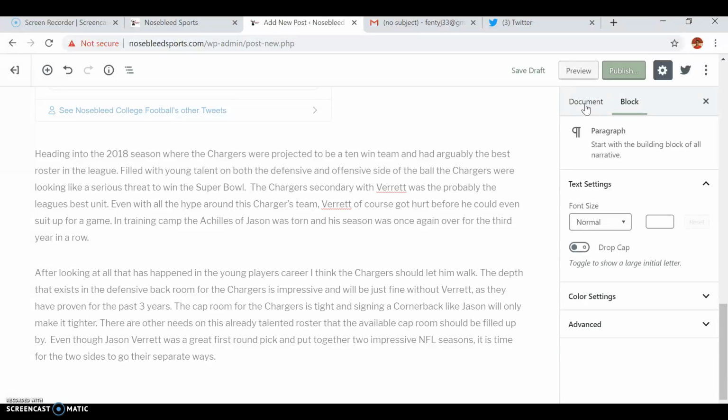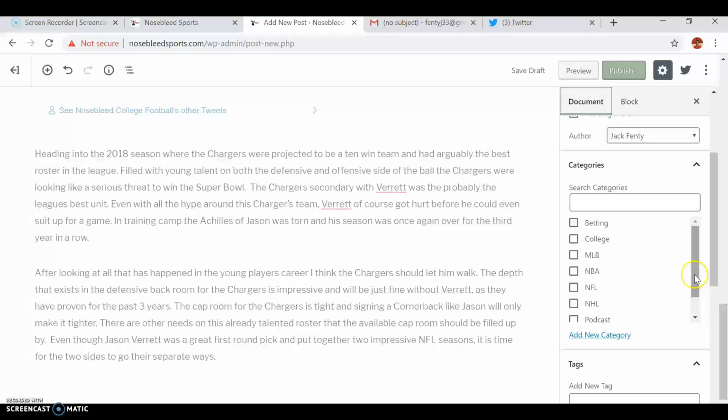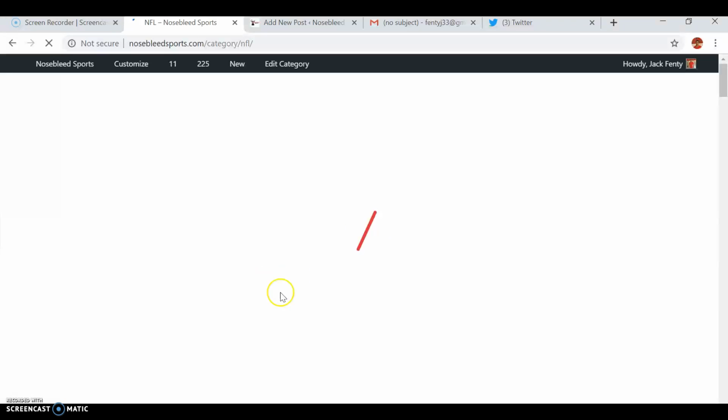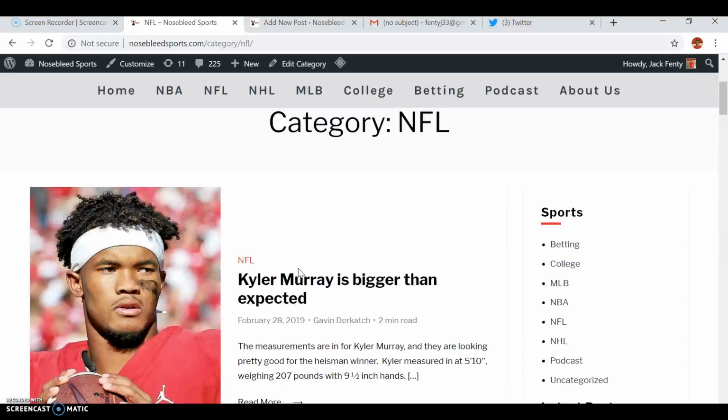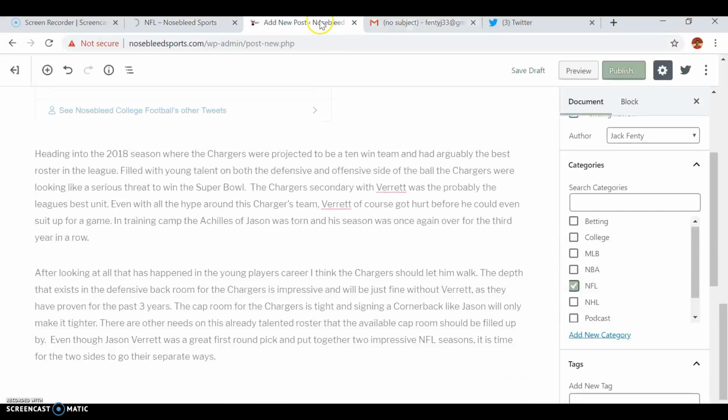So you go over to document here, and first we have to choose our category. It usually is clicked on uncategorized. You have to unclick that. That's really important. All the sports are here. This is an NFL blog, so we click NFL. So what does this mean? This means that this will eventually be both on the home page and on the NFL page. Okay, let's go back to home.